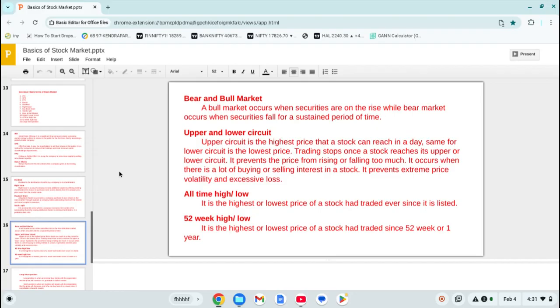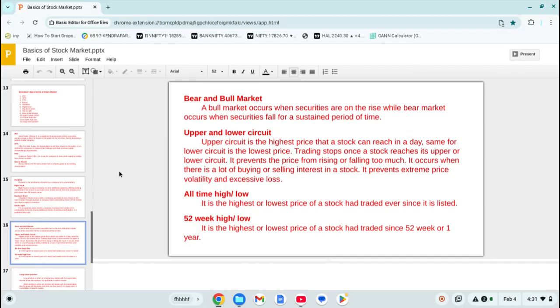So why is it there? It prevents the price from rising and falling too much, so that a stock cannot go very high or very low. It occurs when there is a lot of buying or selling interest in a stock. When there are a lot of buying or selling orders for a stock, this happens. So it prevents extreme price volatility and excessive loss.